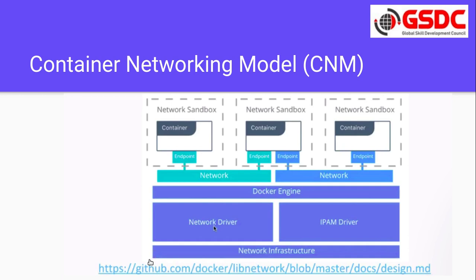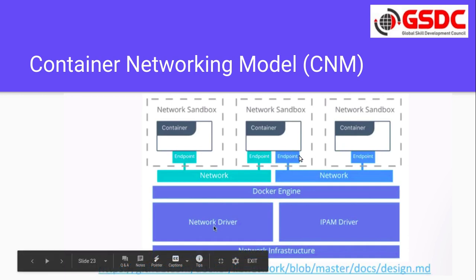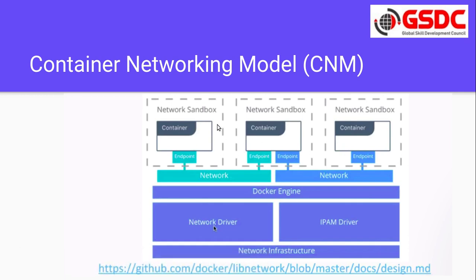Now again, here if you see there are three different network sandboxes and three different containers, and if you want them to interact with each other, then those containers should be on the same network. So let's say this is my X network, this is my Y network. Directly, the X network container cannot interact with the Y network container. So how can we do that?